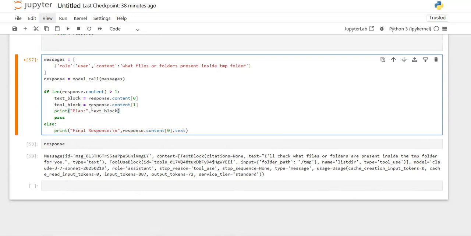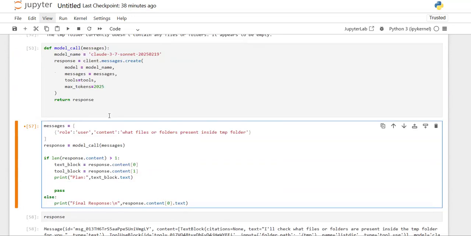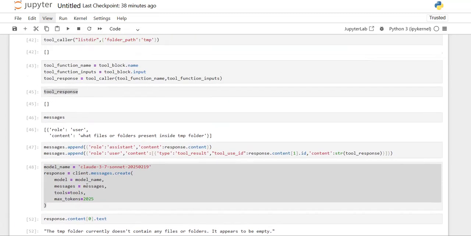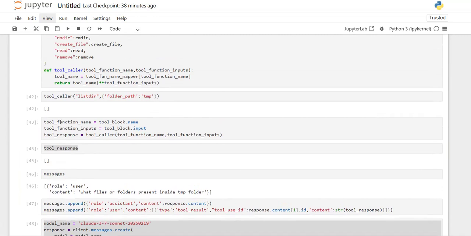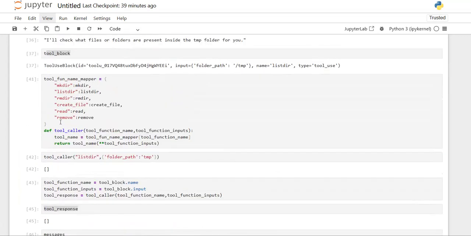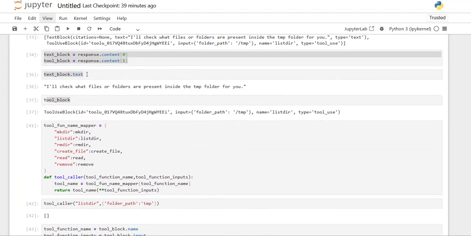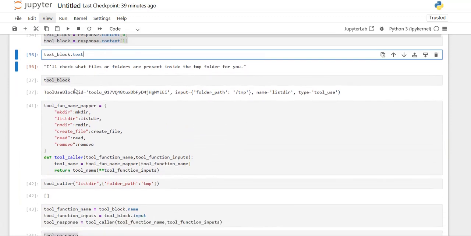So this text block dot text will provide me the plan. Let's print that so that me or anyone who sees the response can understand what is happening. So the text block related content I am seeing.